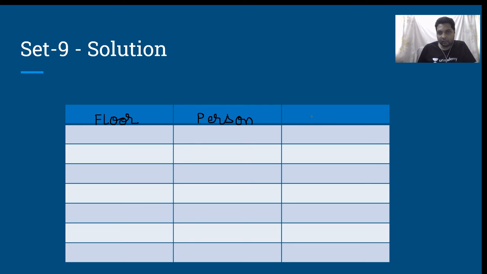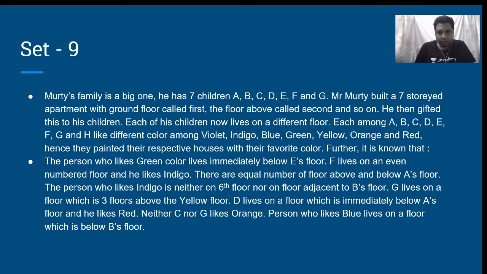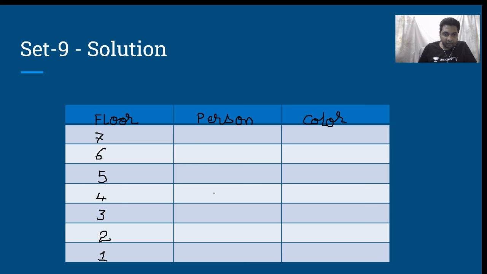Floor, person, color. First floor, second: 1, 2, 3, 4, 5, 6 and 7. Okay, this is what we know. There is an equal number of floors above and below A's floor. Therefore, A lives on this floor.